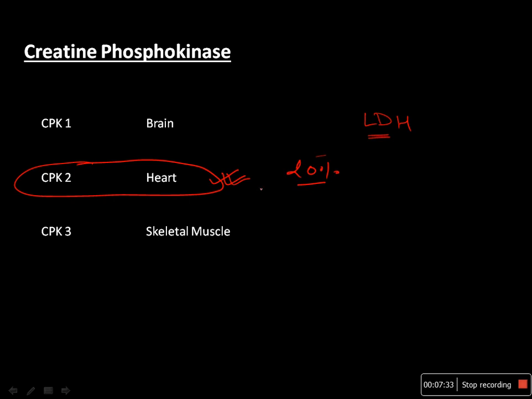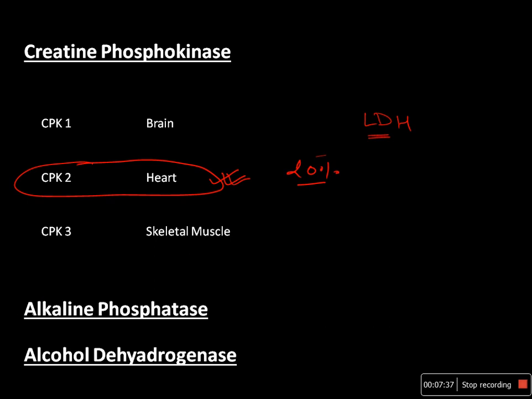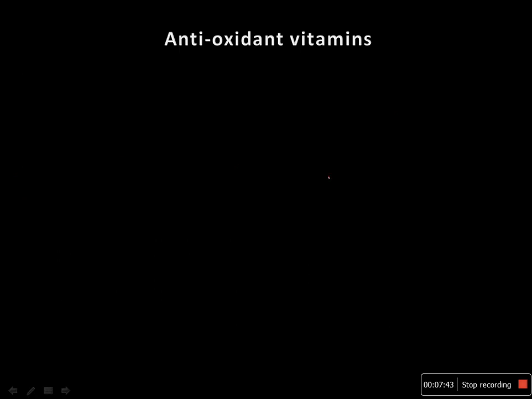And if you really want to know other isoenzymes, these are alkaline phosphatase and alcohol dehydrogenase. There are several other isoenzymes. We'll not go into the details of them.